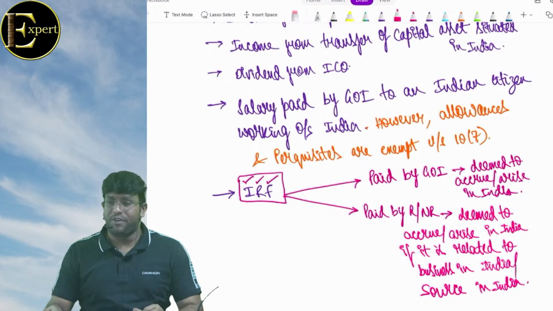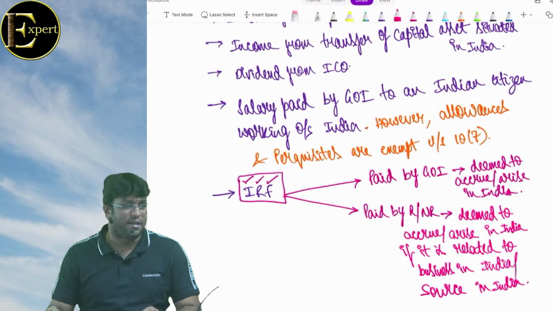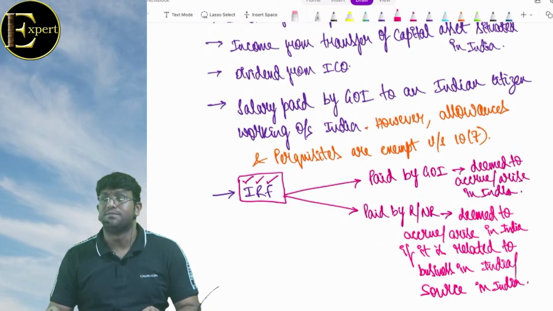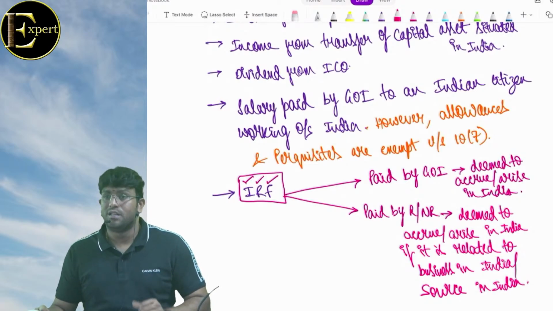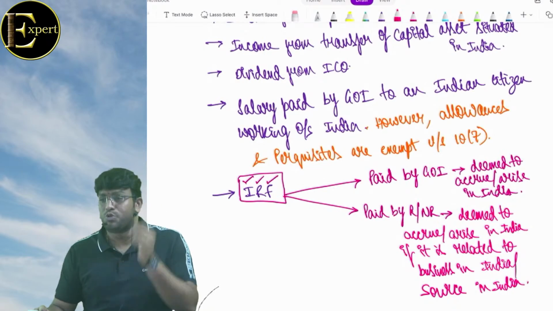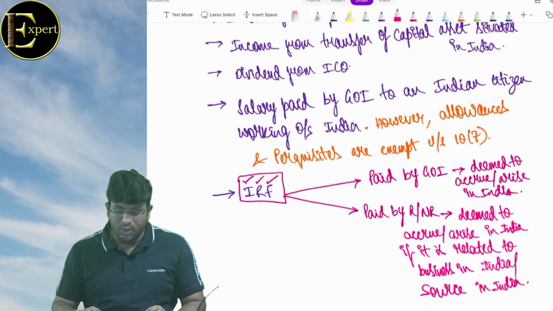Interest, royalty, fees for technical services. What is the answer if it is paid by the government of India? Deemed to accrue in India. If it is paid by a resident or non-resident, deemed to accrue in India only if it is related to what? Business in India or source in India. Is it understood? Now listen very clearly.